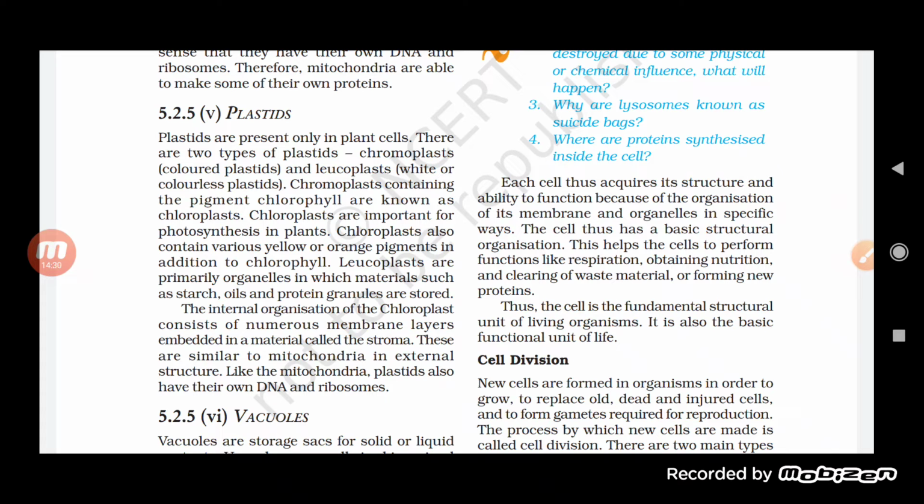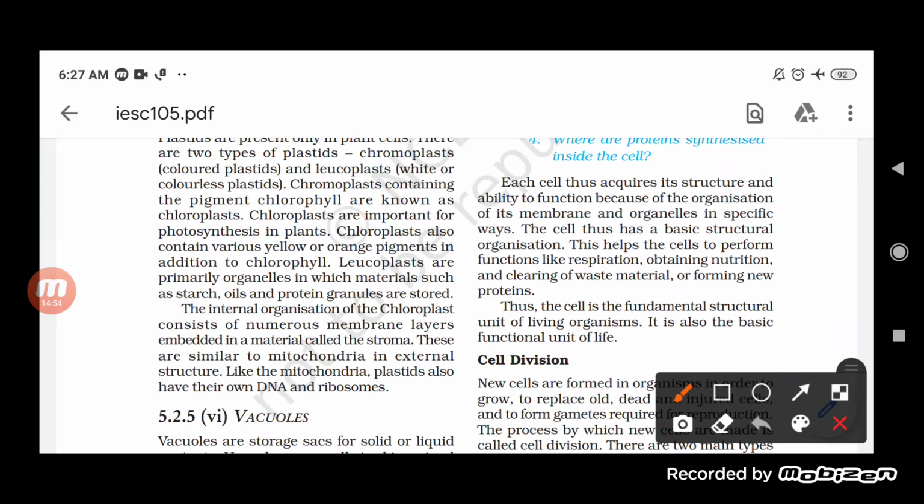Actually, here it is written only two different types, in which chromoplast and leucoplast are included. But many times we separate the chromoplast into chromo and chloro, and the leucoplast. So there are two types of plastids. One is the chromoplast. The meaning of chromo: it comes from a Latin name, chroma, and chroma means color. So the plastid which is colored, and that is why here it is written, it is the colored plastid.